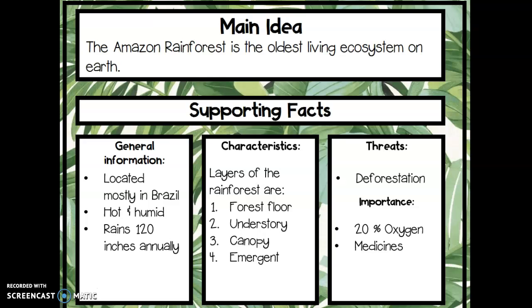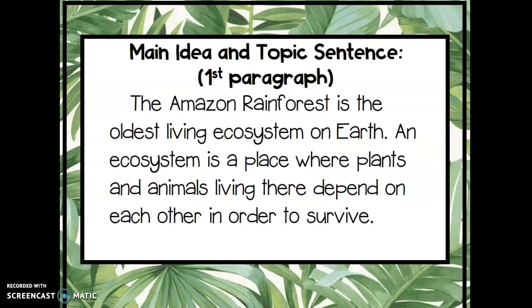So, paragraph 1 is the main idea, where we introduce the topic. Paragraph 2, here in this box, is where we've got the general information. Paragraph 3 would be about the way it looks, or its characteristics. And paragraph 4 would be another area that we've researched, and in this case, it's threats and the importance of the rainforest. So let's look at our paragraphs.